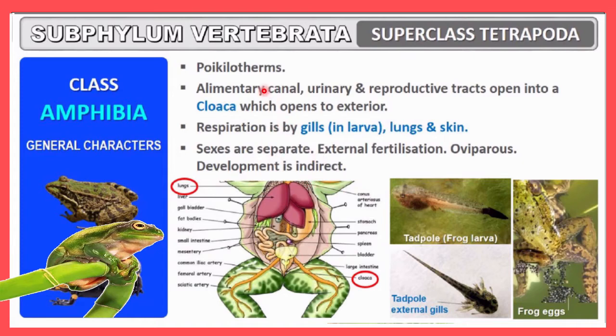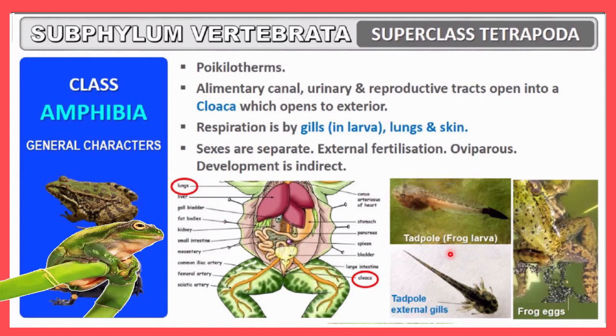So let me repeat the points. These organisms are poikilotherms. Alimentary canal, then urinary and reproductive tracts, all tracts will open into the cloaca, which opens outside the body. The respiration will be done with the help of three structures: gills in the larval stage, lungs on the terrestrial region, and skin in the aquatic region. And here sexes are separate. External fertilization is observed. Then oviparous, they will give eggs. Then development will be indirect with the help of a larva.